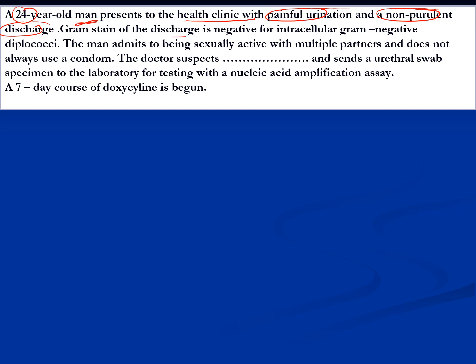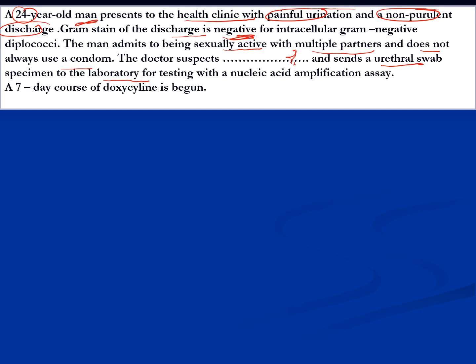Gram stain of this discharge is negative. That's what I was talking about. Which organism? I hope everybody has the answer in mind that we are not talking about Neisseria gonorrhoeae, as the discharge is non-purulent. The patient admits to being sexually active with multiple partners and does not use a condom. The doctor should suspect which organism and what should he do at this time? Yes, definitely, the specimen of choice would be a urethral swab sent to the microbiology lab for testing.